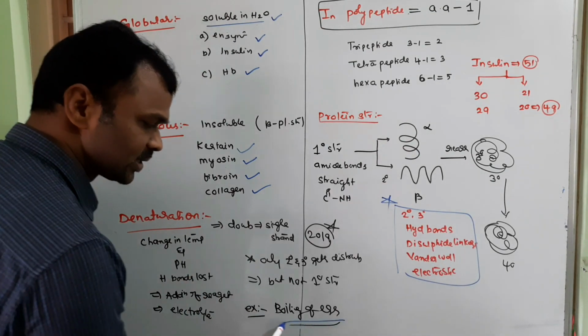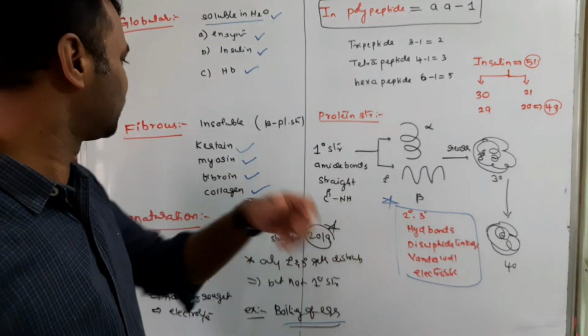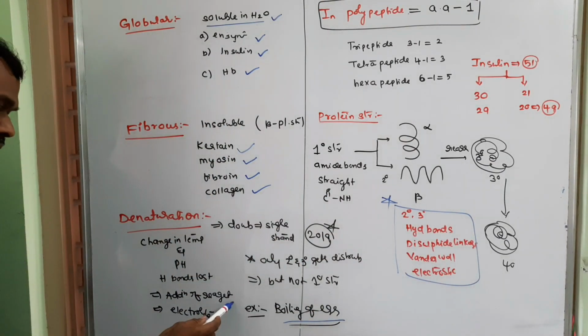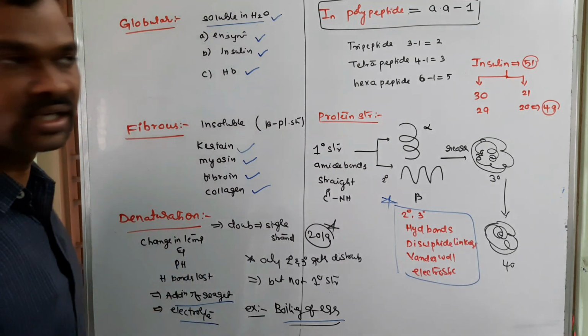The best example is boiling of egg. Boiling of egg is an example of denaturation of protein. Generally, by adding a reagent, by adding electrolyte, we can also go for the denaturation of protein.